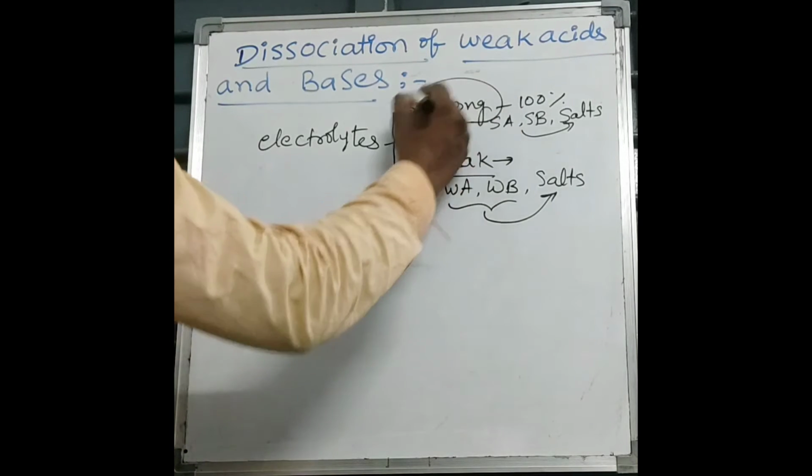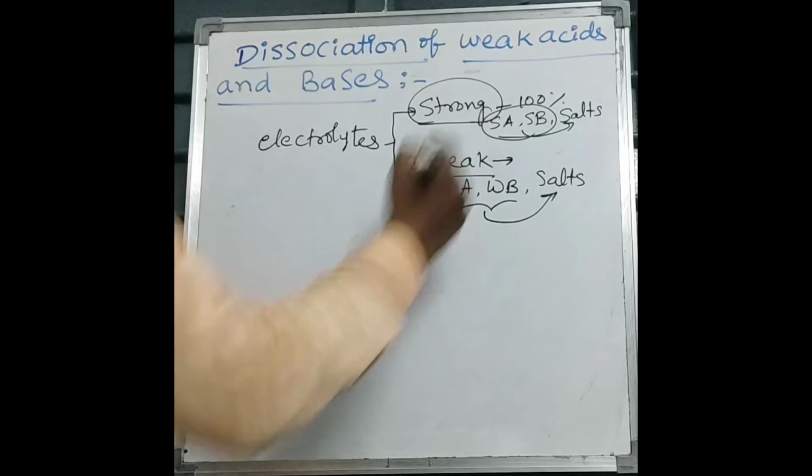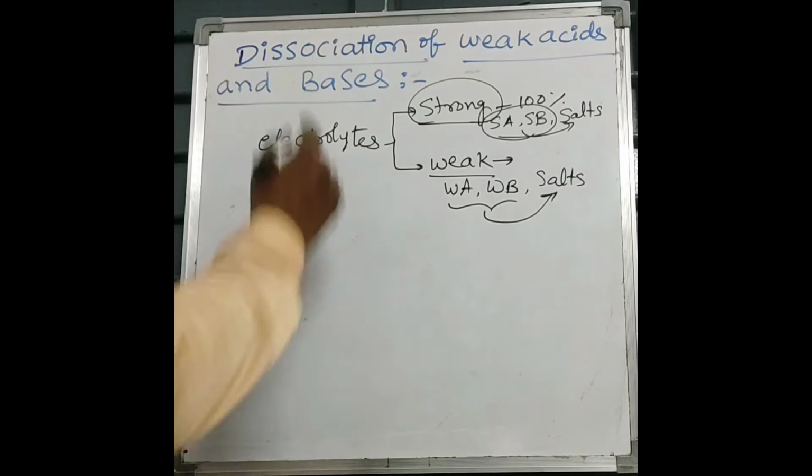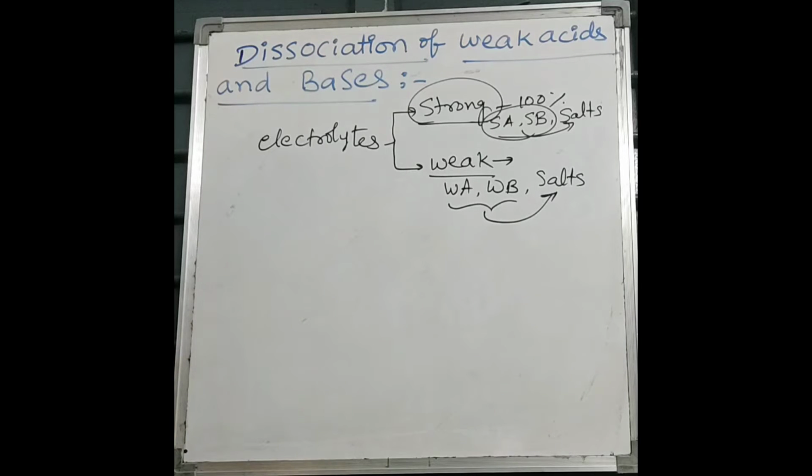Usually strong electrolytes, or strong acids and strong bases, undergo complete ionization. But there is no dissociation constant, there is no degree of dissociation for that. Alpha value is 1 for strong electrolytes. But alpha value is different for weak electrolytes, such as weak acids and weak bases. How do we calculate dissociation constants and degree of dissociation for weak electrolytes? That will be discussed now.